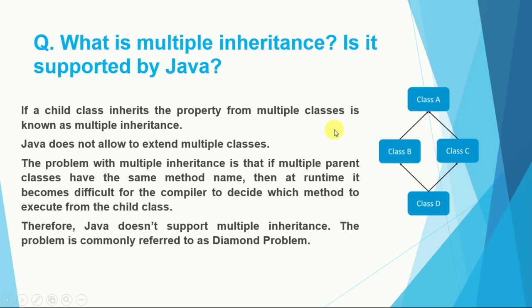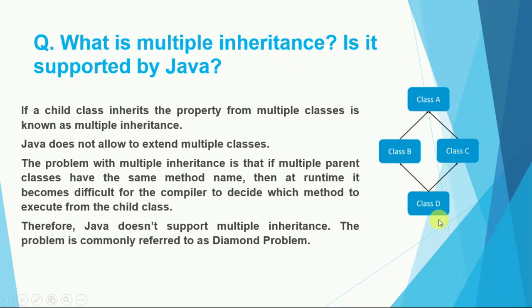There is a problem with multiple inheritance: if multiple parent classes have the same method name, then at runtime it becomes difficult for the compiler to decide which method to execute.